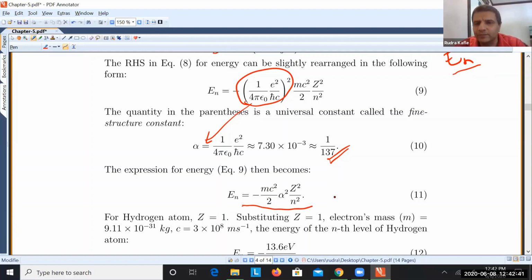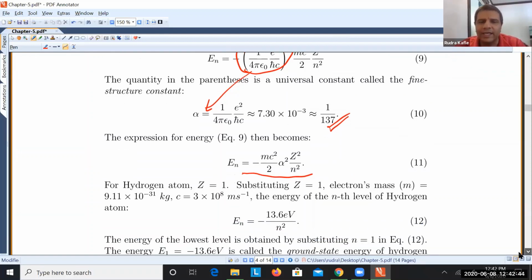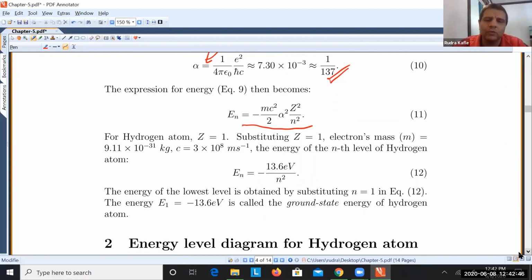For hydrogen atom, n equal to 1. So once you plug in there, you will get this very nice formula. That is the energy of the nth orbit of hydrogen atom. If you took physics 1130, you already did that. So for those who have already taken it, this will be a quick review.